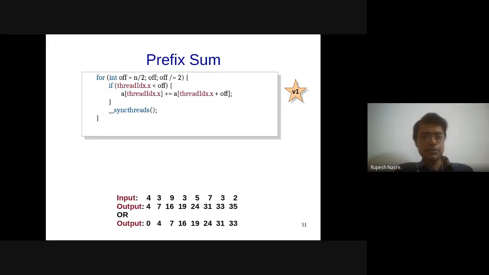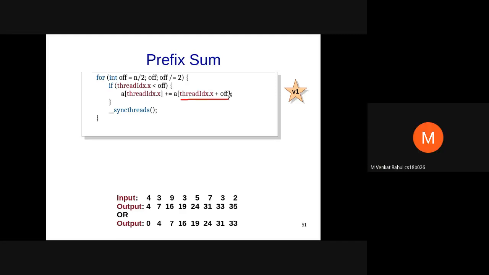I think there is no race condition here because we are starting with n by 2 threads, and the thread which is accessing a of threadIdx.x is writing to that location as well as reading, which is okay. And as far as threadIdx.x plus off is concerned, that is always going to be outside the thread ID which is going to access it. And therefore, I believe that there is no race condition. Yes, sir, sorry, I missed.